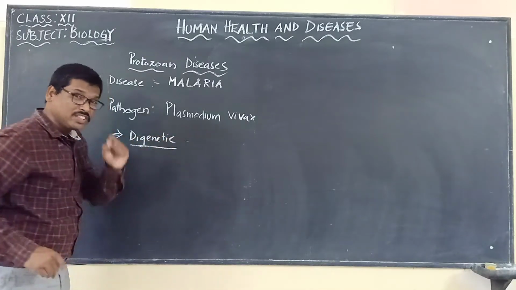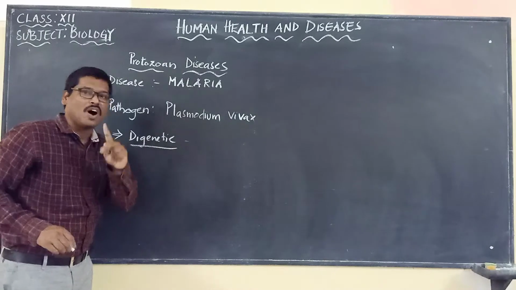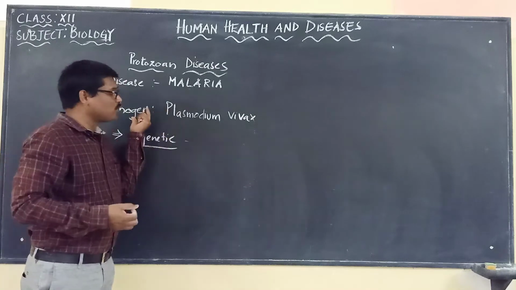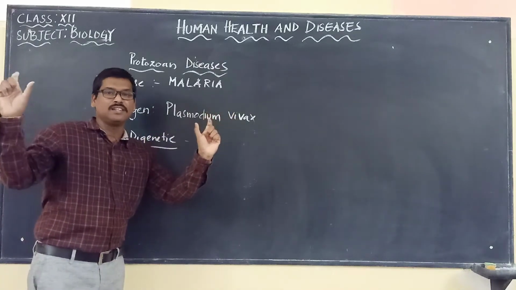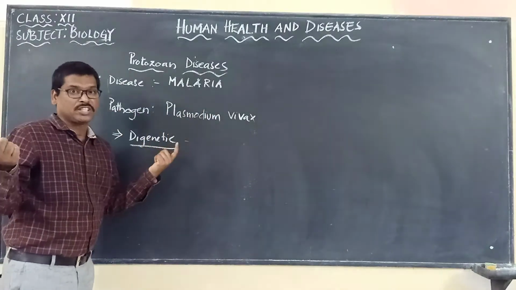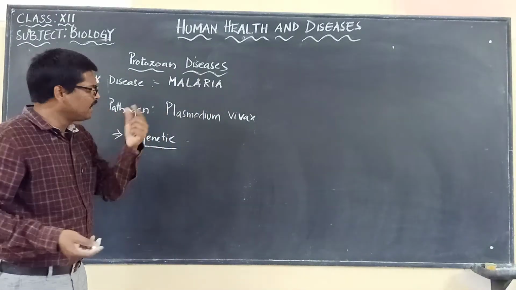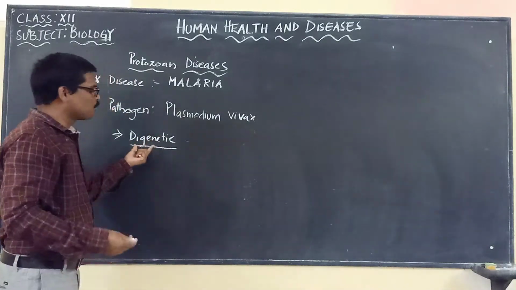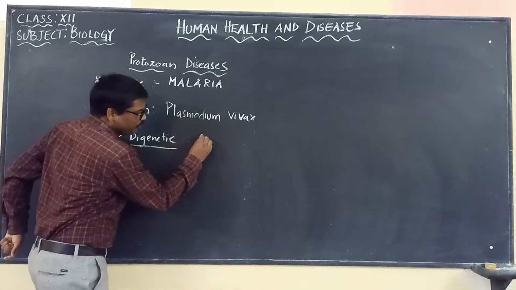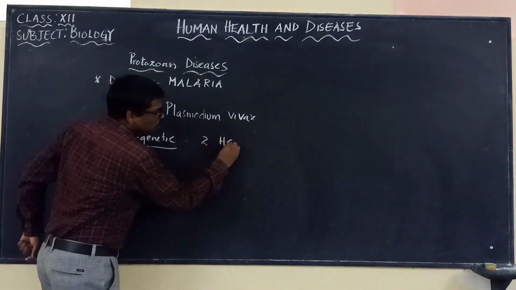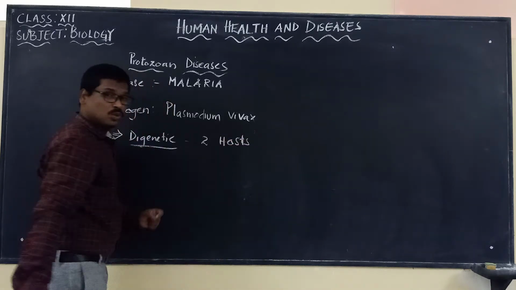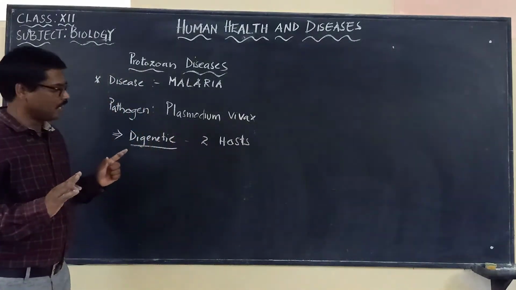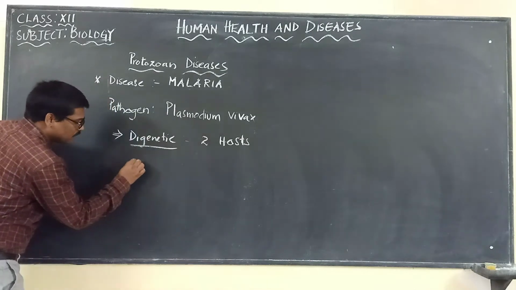Digenetic means a species or a pathogen which requires 2 organisms to complete its life cycle. If a pathogen requires 2 organisms, here one will be the mosquito and the other will be the human being. Whenever a pathogen requires 2 organisms to complete its life cycle, we call it digenetic. So we can simply say that it requires 2 hosts, 2 types of hosts, to complete its life cycle. What could be those 2 hosts? Let us say the first host.